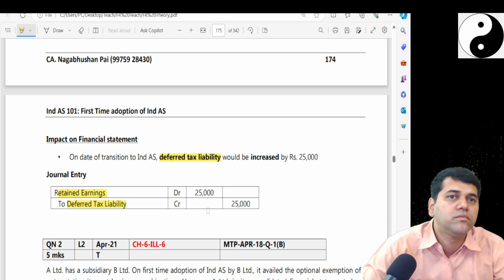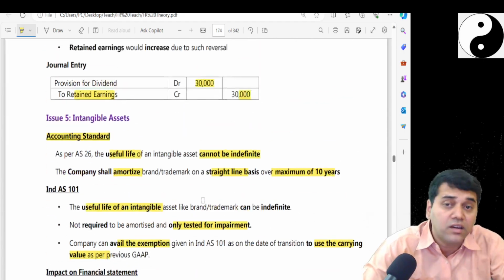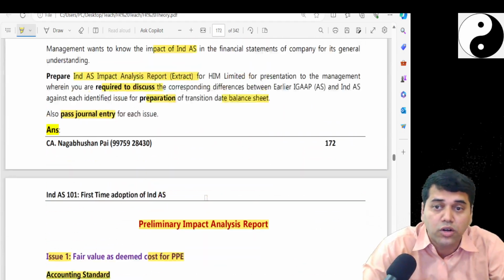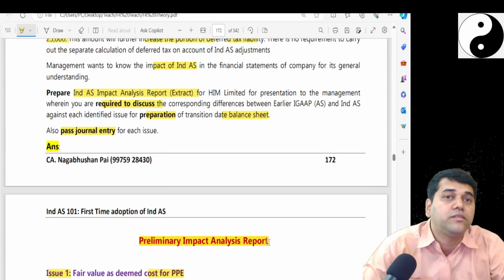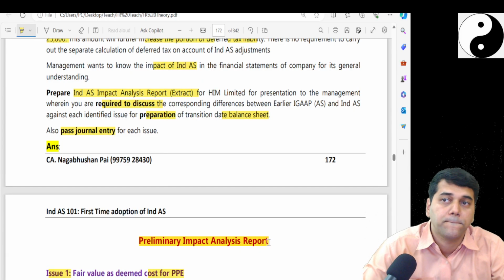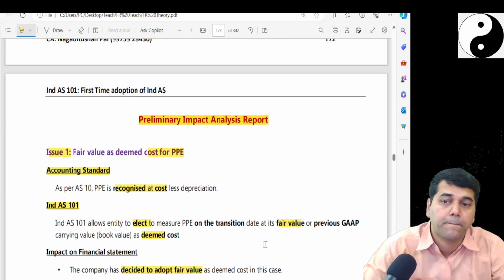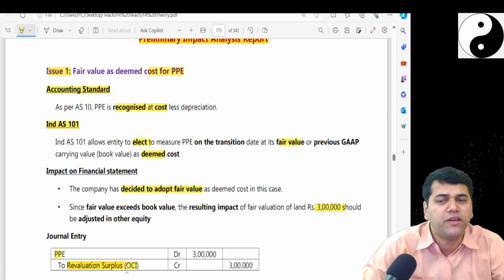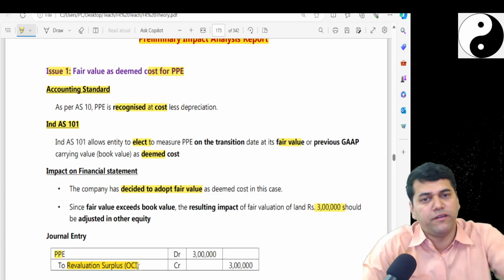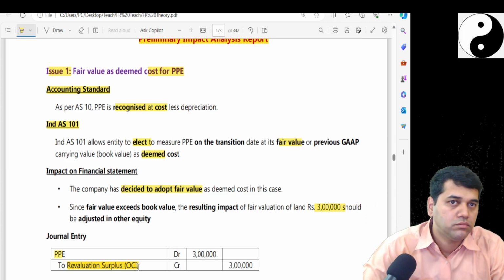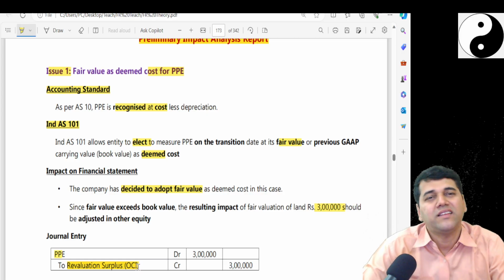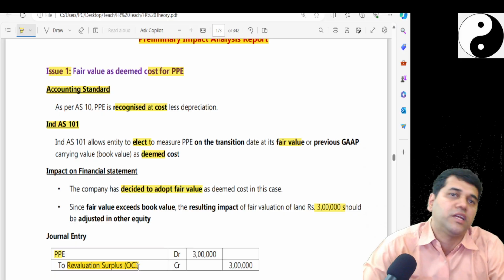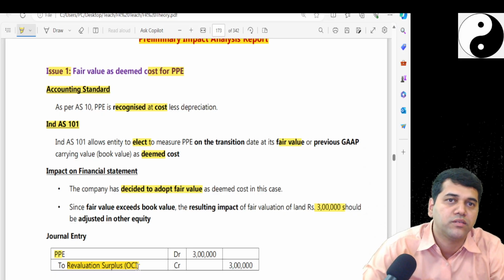No, they didn't. They asked one new word called impact analysis report. Revaluation surplus, because it's a revaluation. You have opted for the revaluation model. They've done that in one problem, but in the other problem they have taken revaluation surplus.